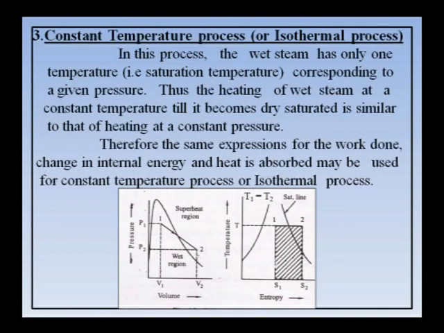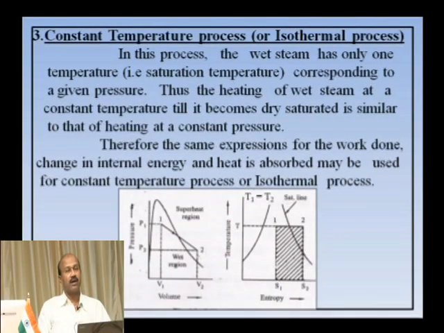Okay, the two processes we have completed are constant volume and constant pressure process, and the third process in vapor is the constant temperature process or isothermal process. In this process, the wet steam has only one temperature, that is the saturation temperature corresponding to a given pressure. Thus, the heating of wet steam at a constant temperature till it becomes dry saturated is similar to that of heating at a constant pressure.